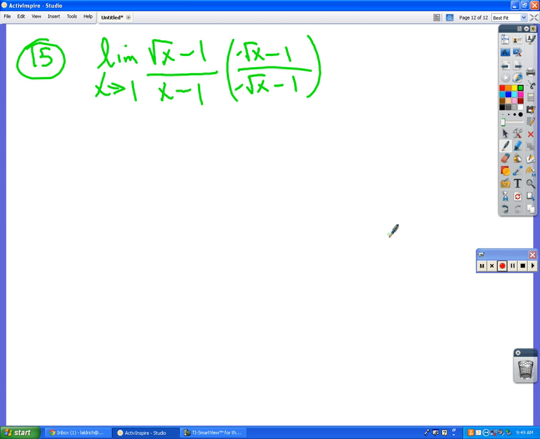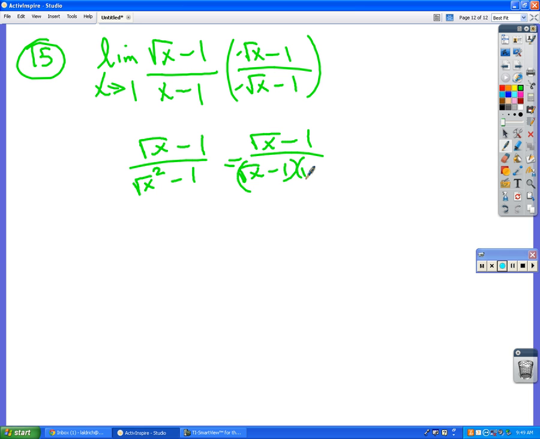But do you guys see what Tyson just said? He is saying that you could treat this as the difference of 2 squares if you think of it as the square root of x squared minus 1. Right? Yeah. And then that will allow us to factor the bottom into root x minus 1 times root x plus 1, right? And then the root x minus 1s will cancel, so that leaves us with 1 over the square root of x plus 1. I like your way best.